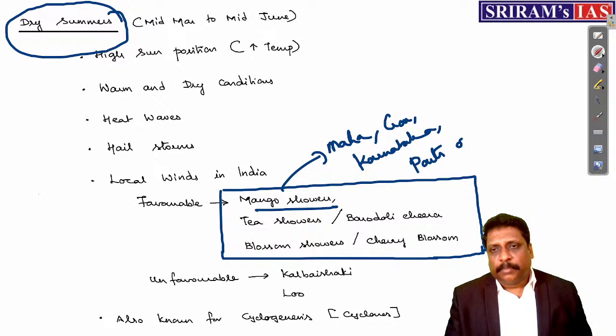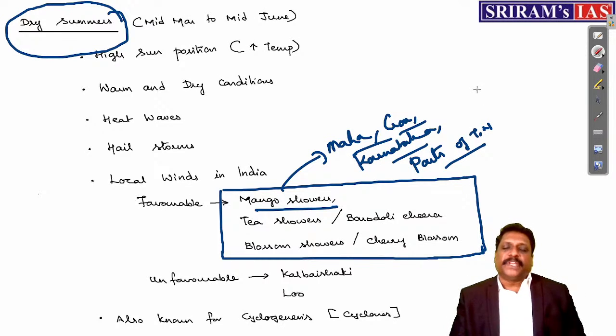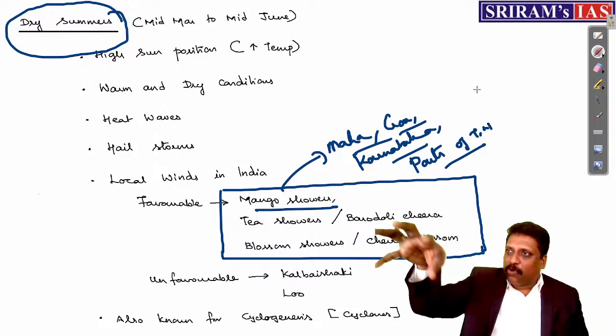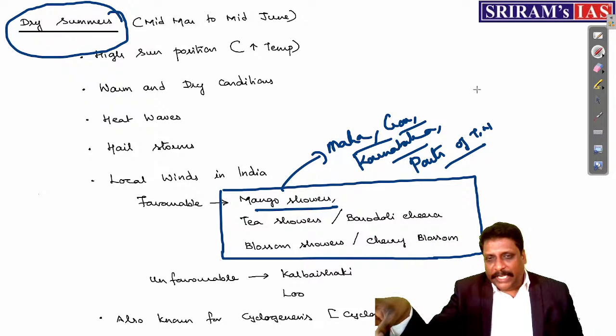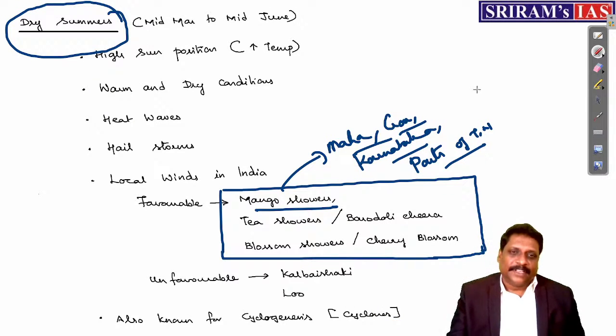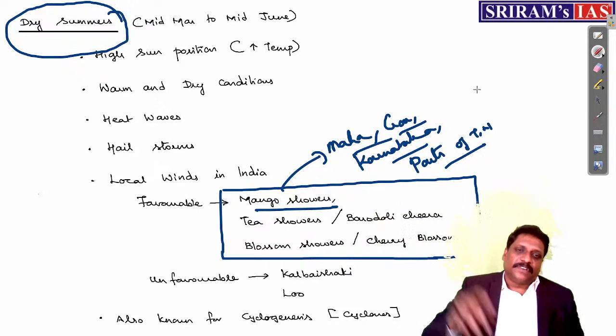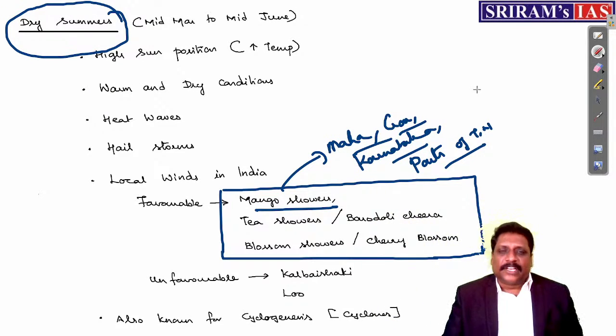Province, parts of Tamil Nadu. Okay. So these are some of the places which experience what? Mango showers. And one more thing, that doesn't mean that, for example, these showers will be searching the mango plantation. Wherever mango plantation is there, it will be showering. Not like that. The place where exactly these showers are happening, largely you will find mango cultivation. That's it.